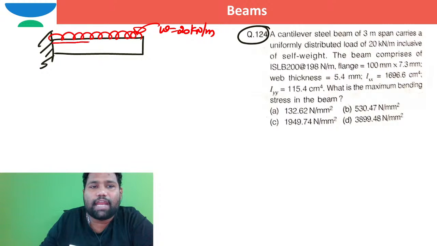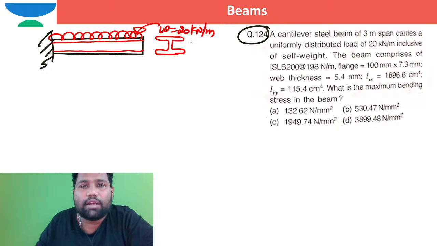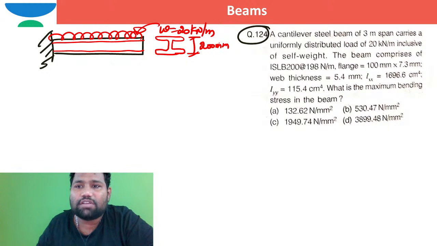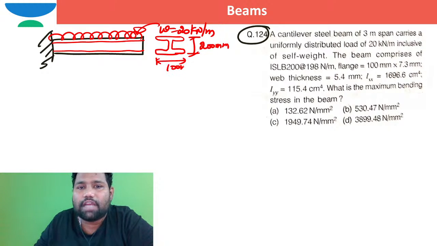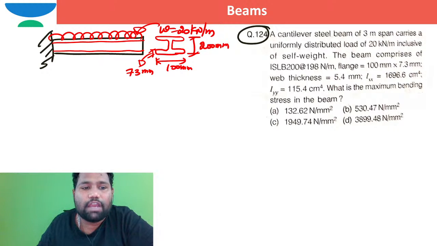So let me show, it's an I section. This is an I beam. You take ISLB 200. The overall depth of the section is 200 millimeter. And the flange dimensions are also given. The flange width is 100 millimeter, and thickness of the flange is 7.3 millimeter. And they are saying thickness of the web is 5.4 millimeter.